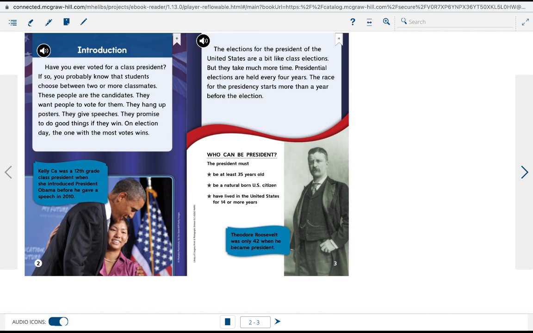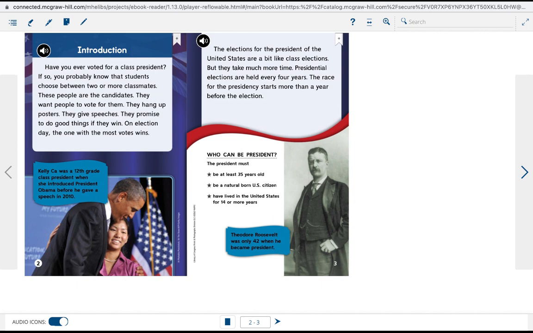They want people to vote for them. They hang up posters, they give speeches, they promise to do good things if they win. On election day, the one with the most votes wins. The elections for the President of the United States are a bit like class elections, but they take much more time. Presidential elections are held every 4 years. The race for the presidency starts more than a year before the election.